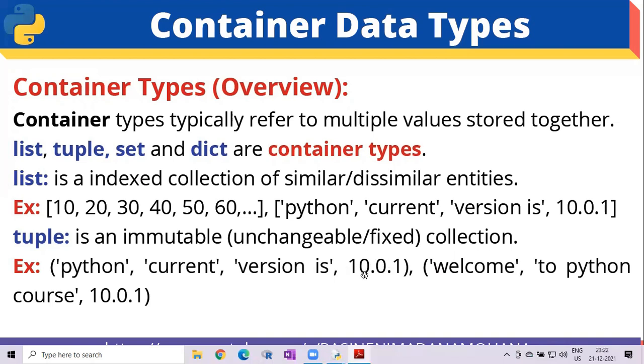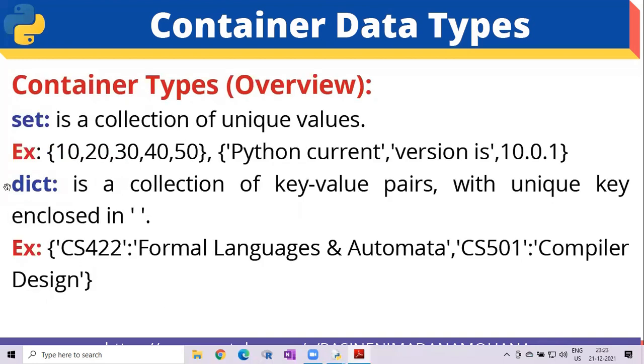So here this is a floating point number, comma, another tuple element, 'welcome' is a string, 'to Python course' is another string, then 10.0 is the floating point number. This is the tuple. So a list is represented within square brackets, a tuple is represented within round brackets. Then coming to set. A set is a collection of unique values, like our normal mathematical concept of sets, using curly brackets. The values are separated with commas, 10, 20, 30 and so on. Then strings also you can use in a set.